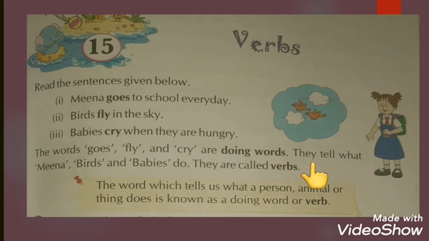They tell what Meena, birds and babies do. वो क्या कर रहे हैं ये explain कर रहा है. So that's why we call it doing words. Goes, fly and cry, they are called verbs. और इसी words को हम लोग we call it verbs. The words which tell us about what a person, animal or thing does are known as doing words or verbs.